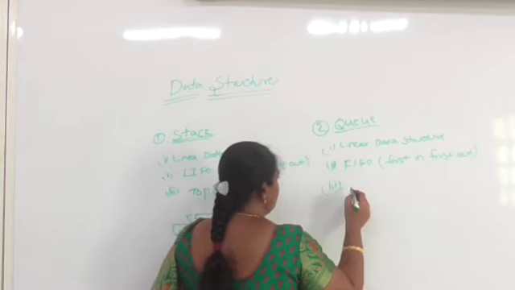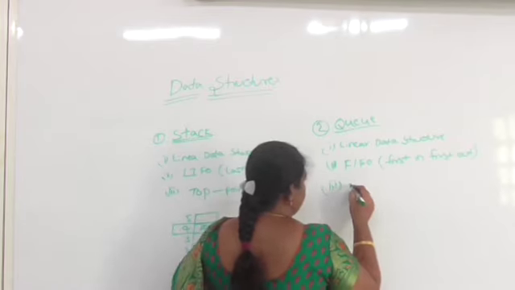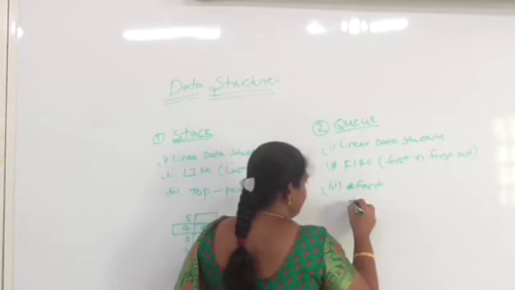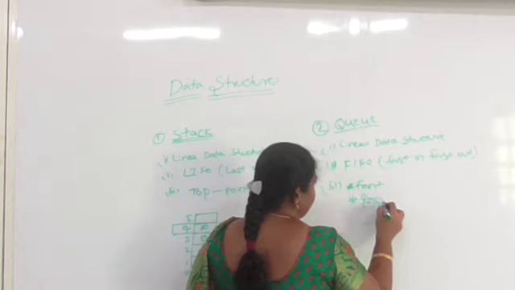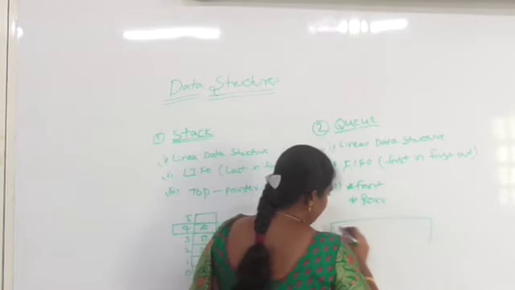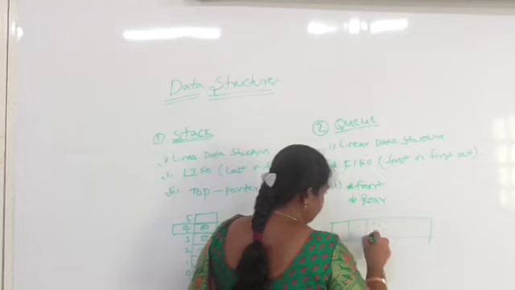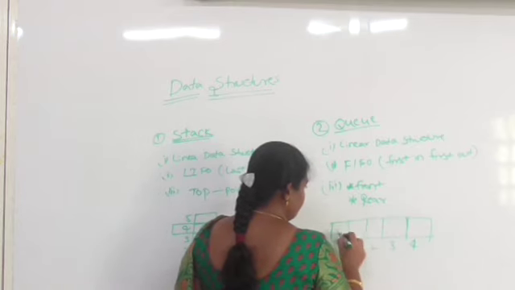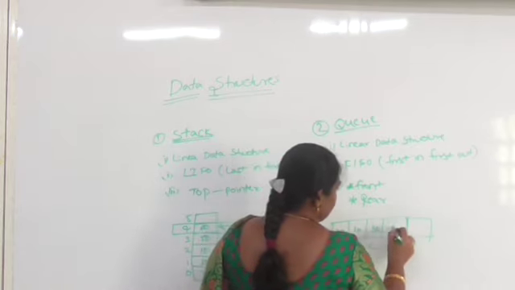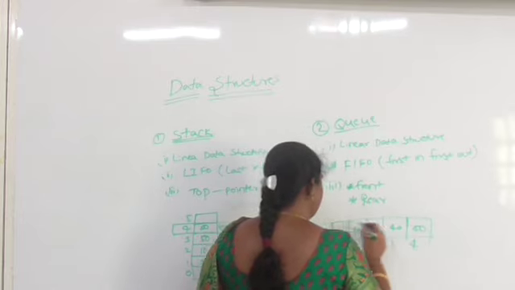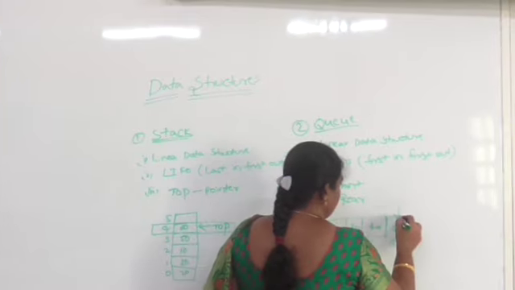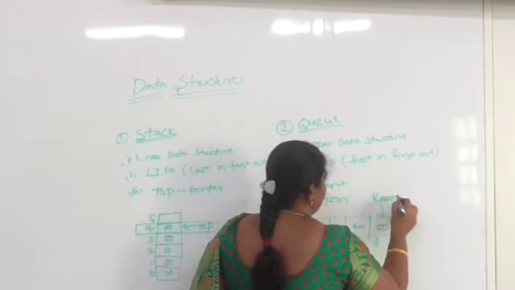In a queue we use two pointers. First one is the front and the second one is the rear pointer. Graphical representation of queue is: this is called front, this is called rear.